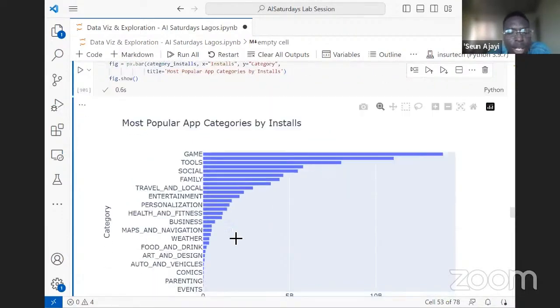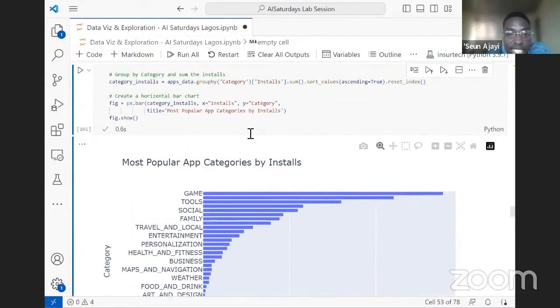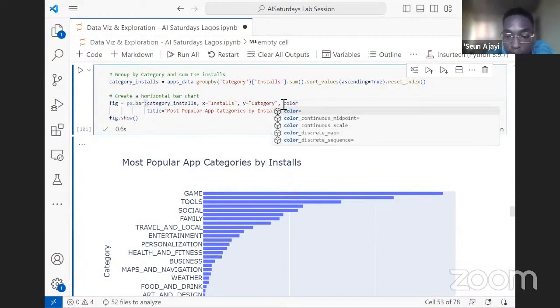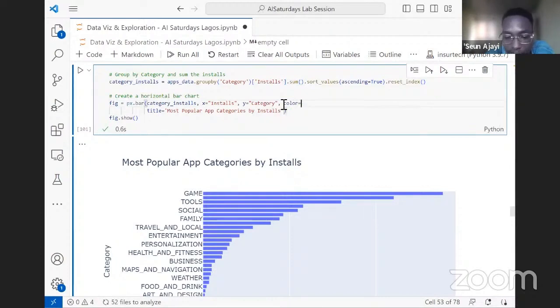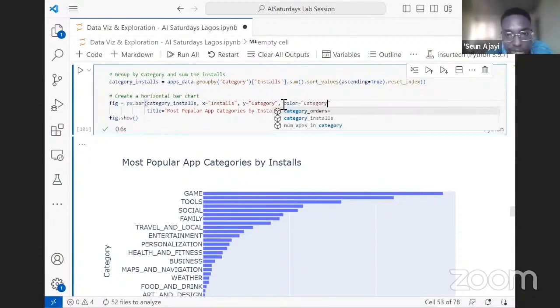But if you really want to at least show that these categories exist but are not present on the plot, then this color per category will be useful here. So let's re-input the category. Let's put category, and of course, the comma should be there.